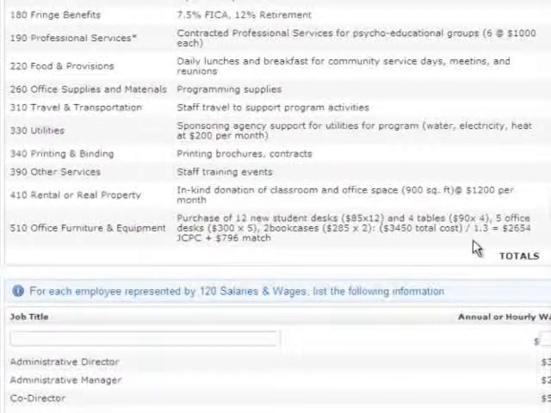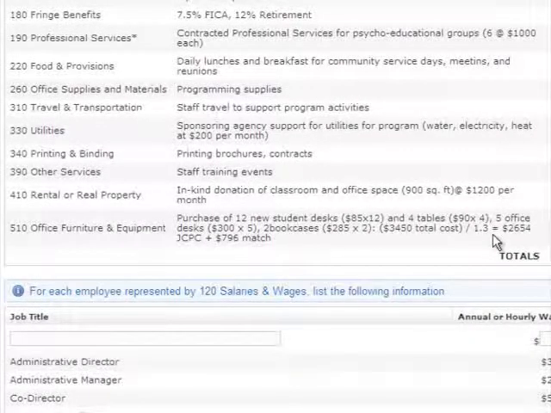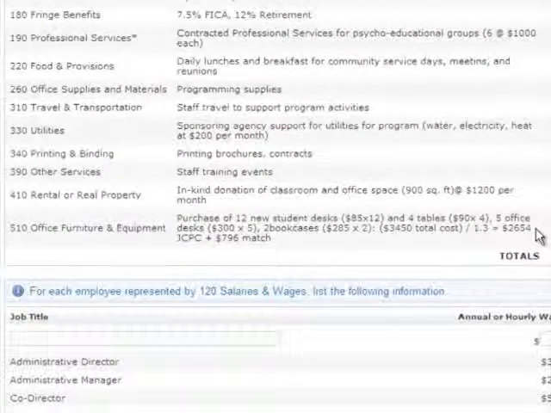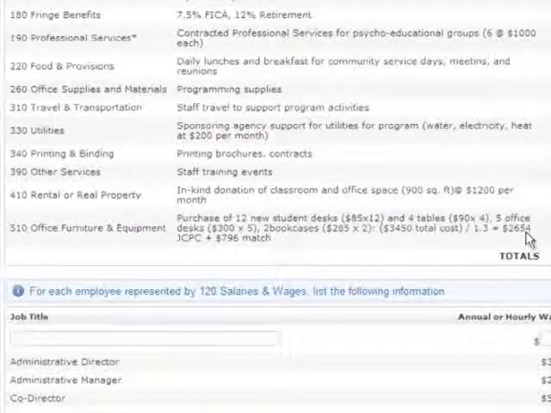There's a little formula that you can use so that you won't overmatch the purchase of any 500 line item. Note, this is a 30% match county. I will take the total cost of my purchase and divide it by the whole, 1, and the 30%, 1.3. This will help me to arrive at exactly how much of this purchase will be supported by JCPC funds and how much will be supported by the cash match.